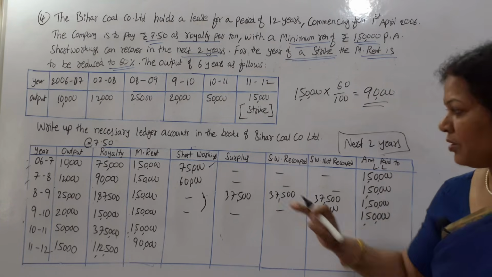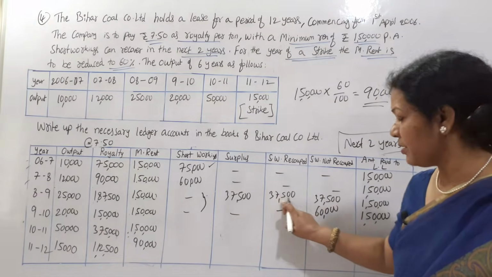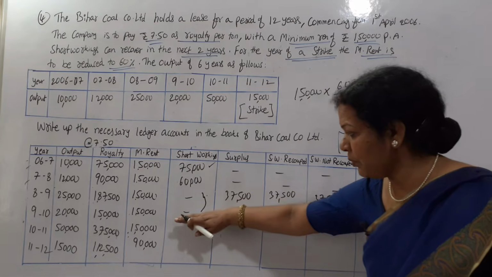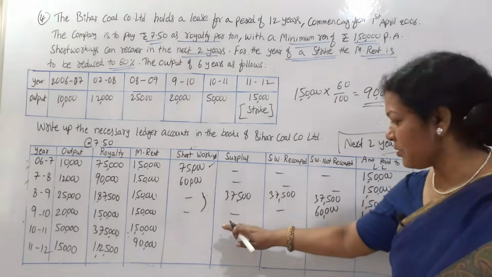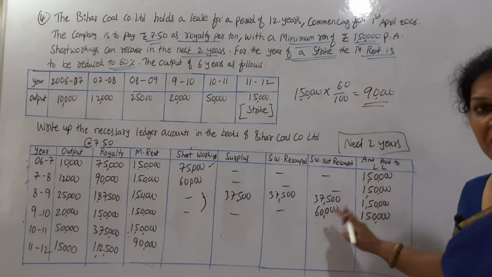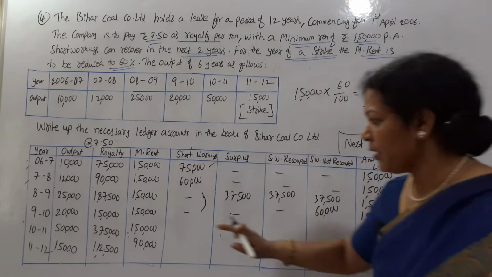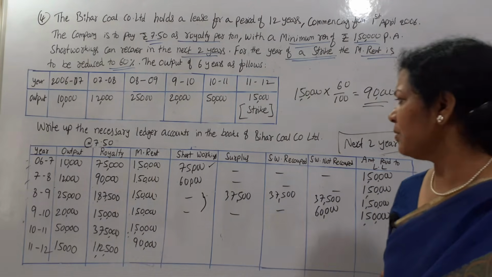Are you getting it? First year 75,000, we have recovered 37,500 here. Leftover is lapsed. Now this one we have to recoup by this year, but there is no surplus. So entire amount is lapsed or not recouped. Pay to landlord 1,50,000. Now fourth year, there is a lot of surplus.